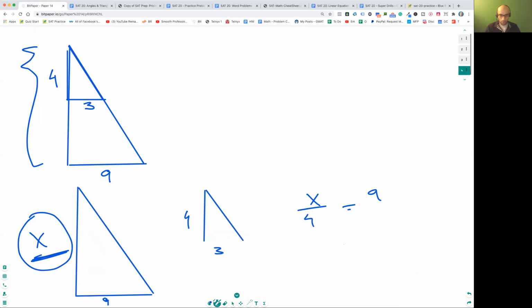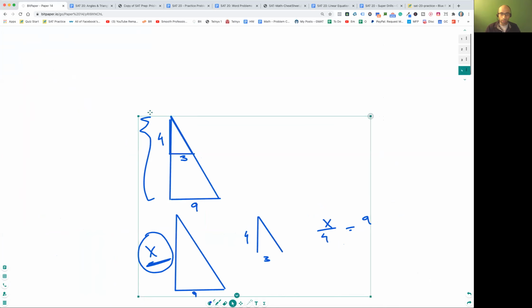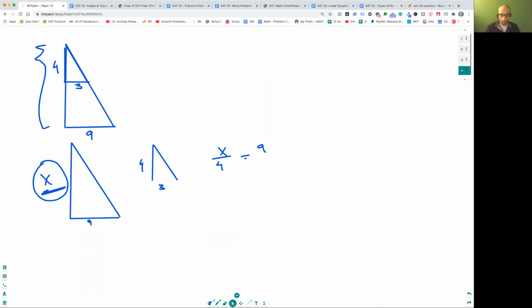Okay, so that ratio remains the same. That ratio is going to remain the same now. So x over 4 is going to be equal to 9 over 3, and then you know how to solve it. X over 4, so x is equal to 9 over 3 times 4. Remember, this is the easiest way, and then cancel: 3 times 1 is 3 times 3, and so this is 12.